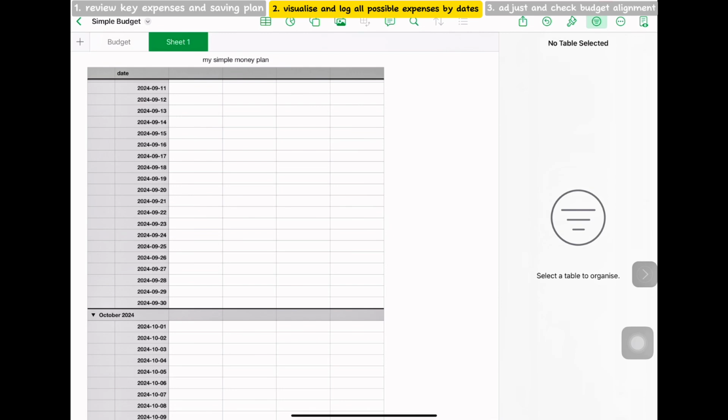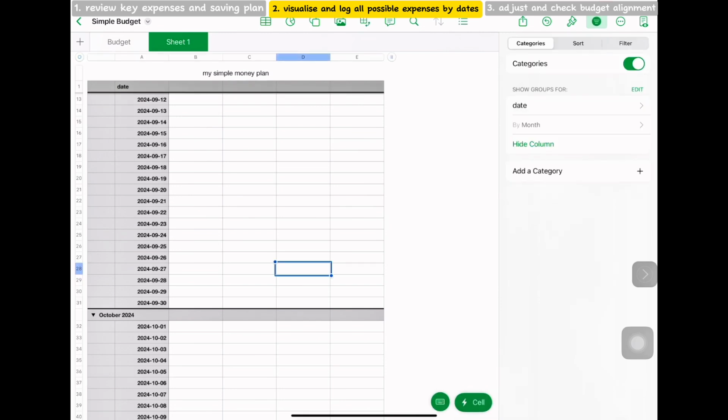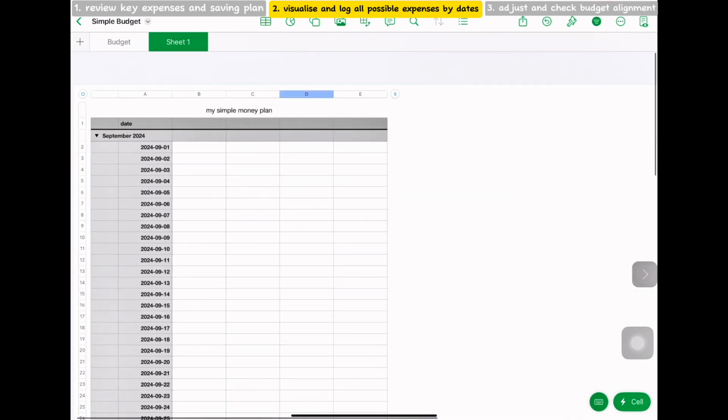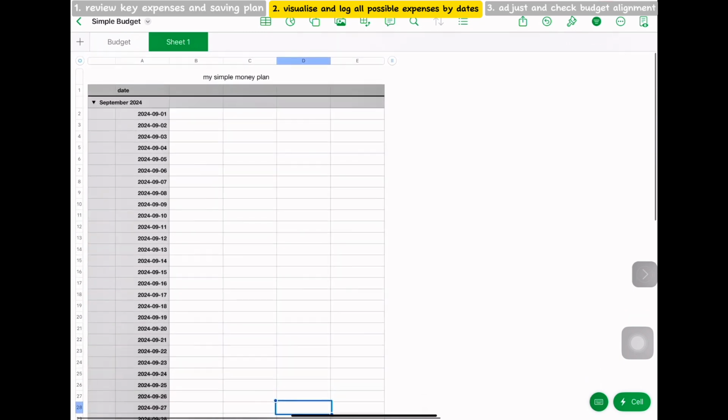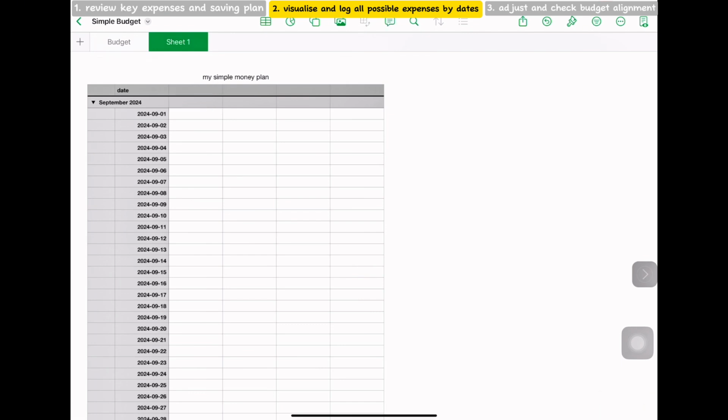I want to add a category. You can use the little filter thing up there and choose the category you want to add. Here we want to add date as a category group, so that we can see our monthly transactions in an easier way, and later on we can collapse the unnecessary months. Here I want to demonstrate on September 2024, and I want to add in my daily, that means my daily transfer into my main spending account.